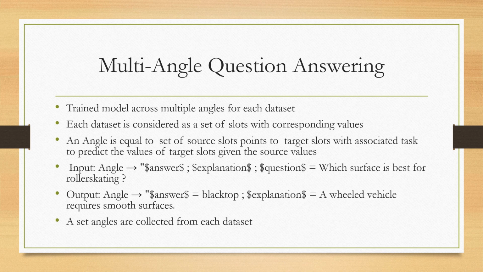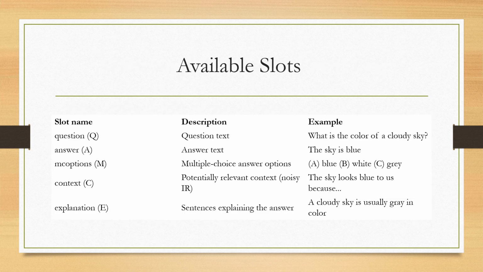Here underneath I have shown the input angles and output angle of a particular question, and for each dataset we collected a set of angles. So here are the available slots for Macaw: the question, answer, multiple choice options, context, and explanation.